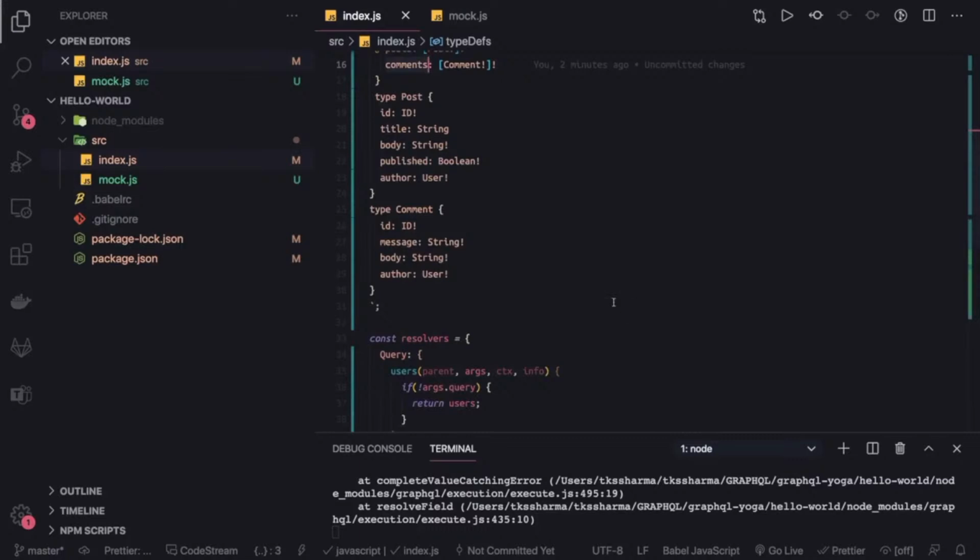What we are going to do is, let's say comment.author, right? So if I want to populate the author information of that comment, then there should be some common attribute I should look for. Let's go to the mock data.